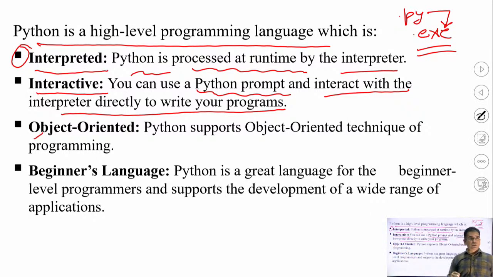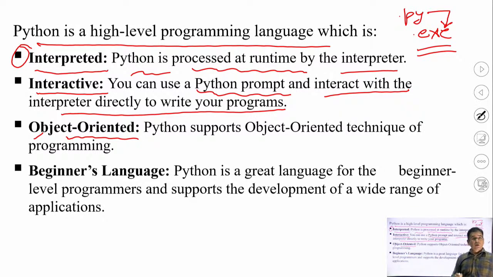The third feature of the Python programming language is that it is object oriented in nature. Now you have studied the C programming language, which is not an object oriented programming language, but C++ and Java both are object oriented programming languages. Python supports all the object oriented features of C++ and Java.